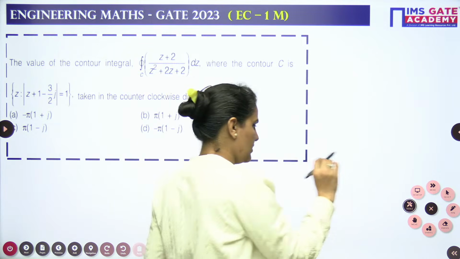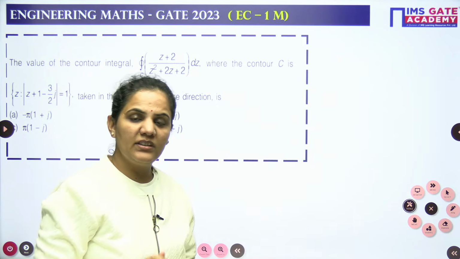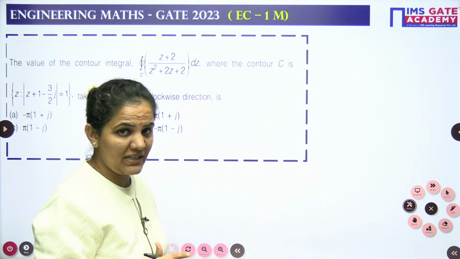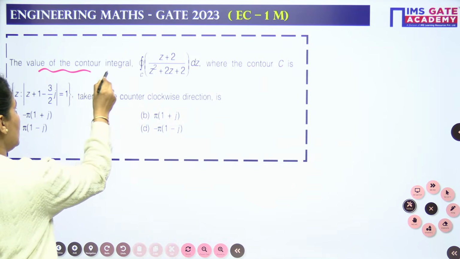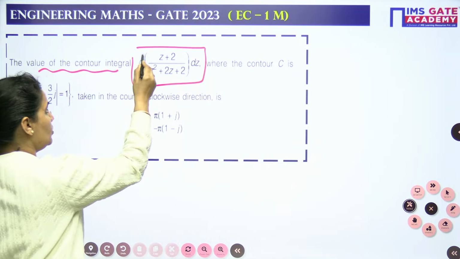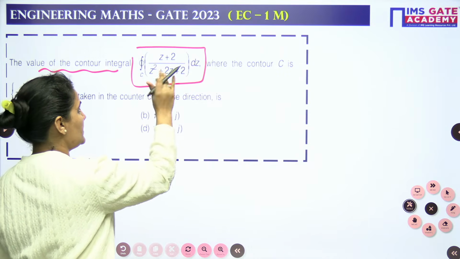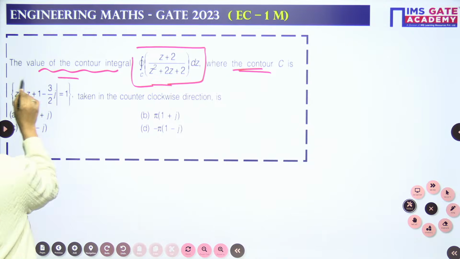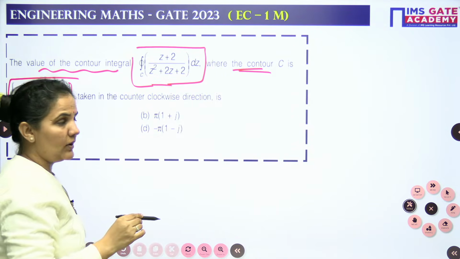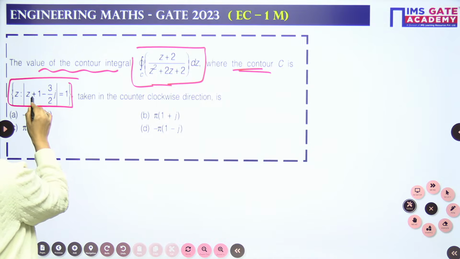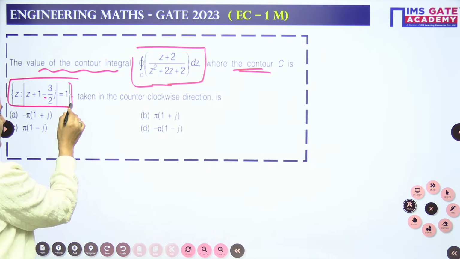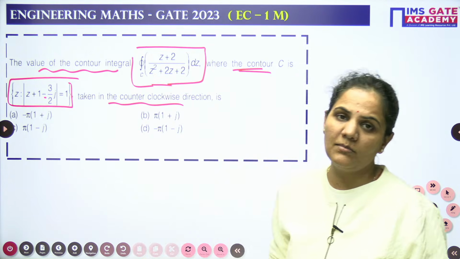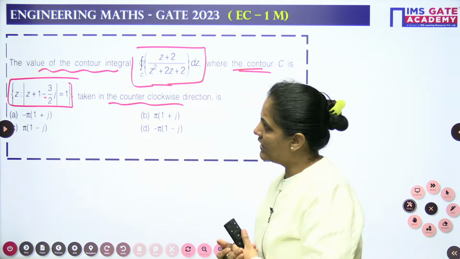Alright, let's approach the question. Let's read the question. This question is from EC 2023, 1 mark question, and this is from complex variable. The question is talking about the value of the contour integral, closed integration C, (z plus 2) by (z square plus 2z plus 2) dz, where the contour C is given as |z plus 1 minus 3 by 2 j| is equal to 1, taken in the counterclockwise direction. So it is talking about complex integration, and options are mentioned.